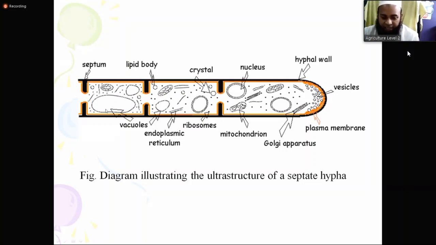So they also have big vacuoles. These are empty bodies. There is no cytoplasm in them; protoplasm is elsewhere. So they are vacuoles. They also have some small bodies. These are called lipid bodies. And you can see these bodies are crystal-like, so they are called crystal bodies. And they have a well-defined nucleus. You can see the nucleus.